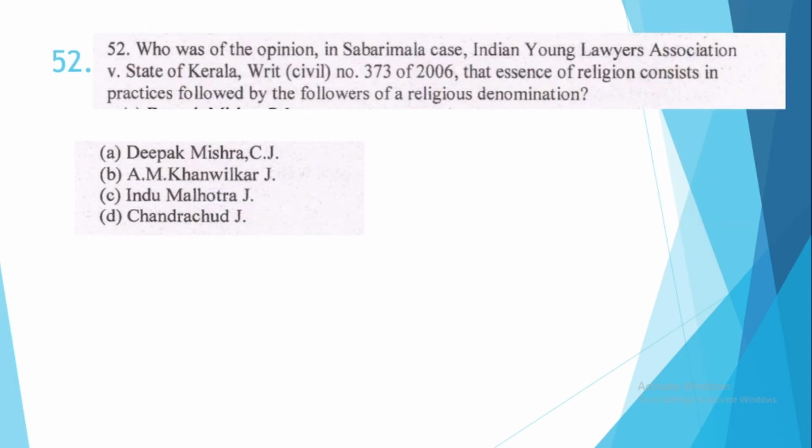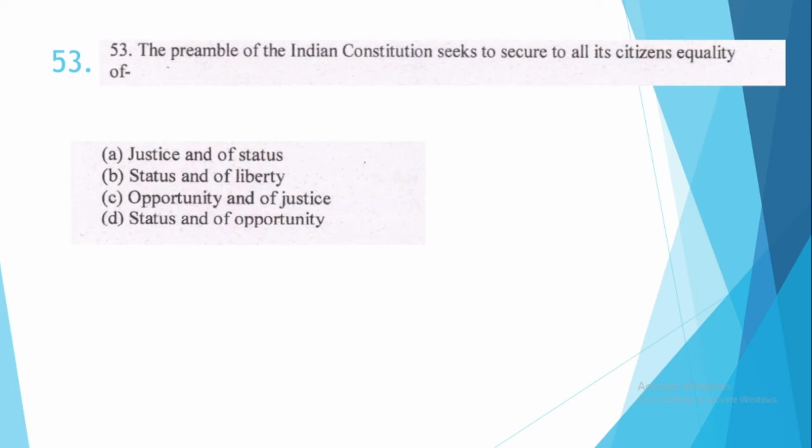52. Who was of the opinion in Sabarimala case, Indian Young Lawyers Association versus State of Kerala, that the essence of religion consists in practices followed by the followers of a religious denomination? The correct option is option number C, Justice Indu Malhotra, and she was the lone woman who actually dissented from the majority judgment. 53. The preamble of the Indian Constitution seeks to secure to all its citizens equality of, this is option number D, status and of opportunity.